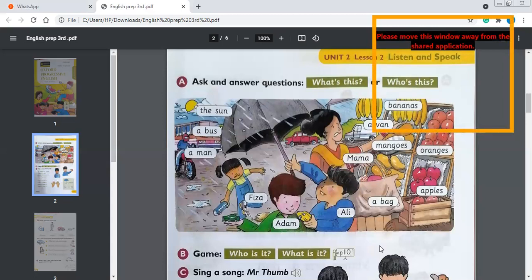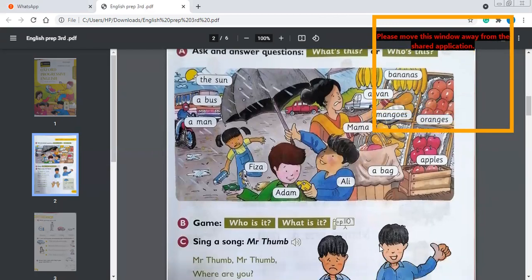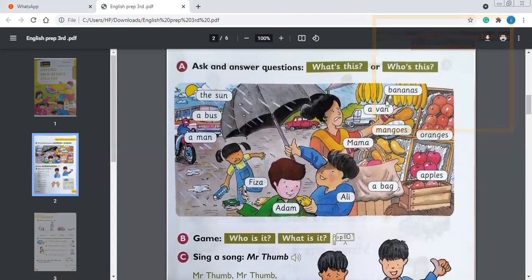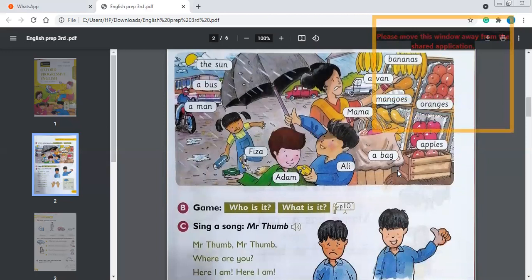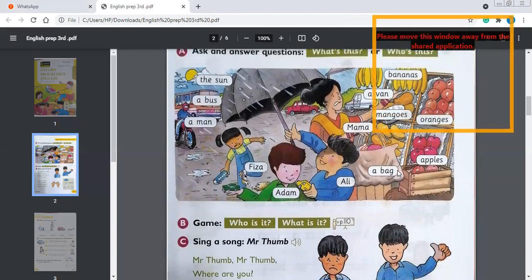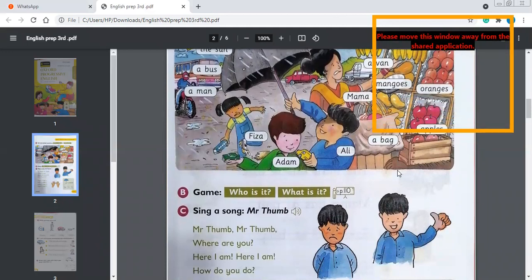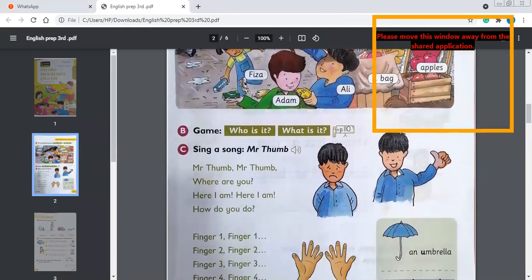You will listen and speak, and you will also learn how to ask the question about the objects and the persons. You will ask who is this when you ask about a person, and you will ask what's this when you ask about things or objects. So this is the session of question and answer. You can also practice at home with your mama and baba, and this will help you learn how to ask questions and answers in the daily routine.